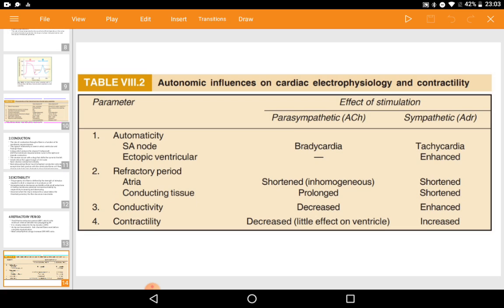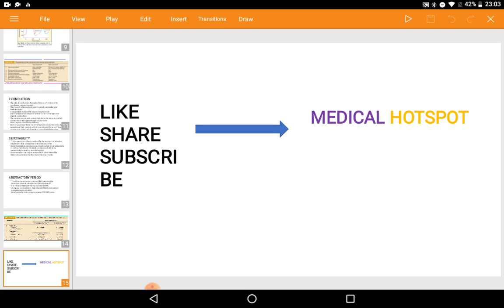About the refractory period: in the atria it is shortened in both sympathetic and parasympathetic, whereas in conductive tissue it is prolonged in parasympathetic compared to sympathetic. Next, conductivity is decreased in parasympathetic and enhanced in sympathetic. Contractility is the same as conductivity: decreased in parasympathetic and increased in sympathetic.